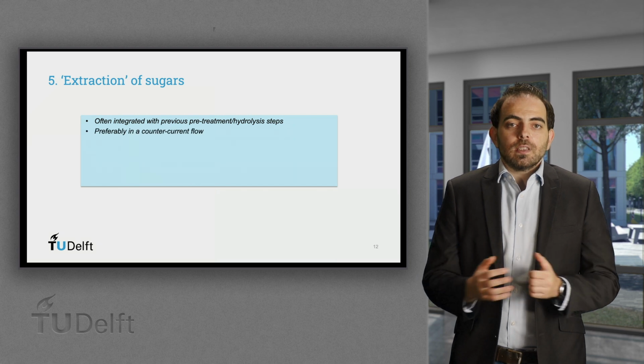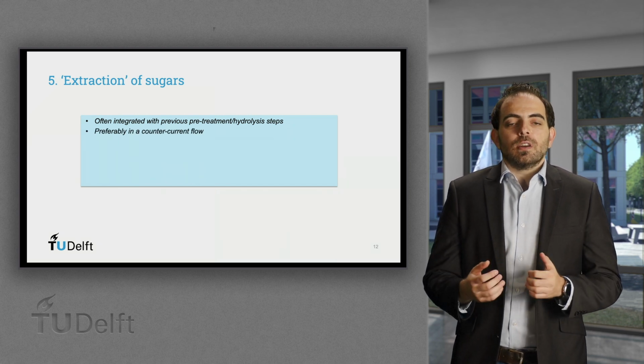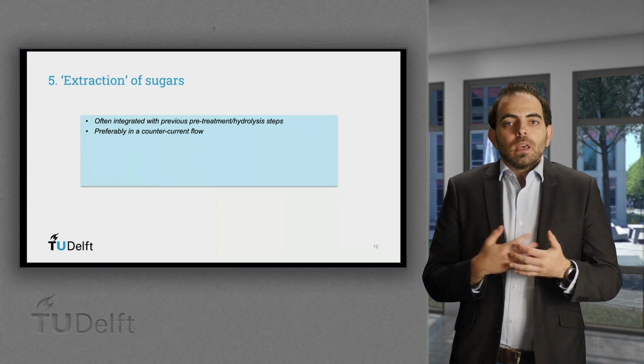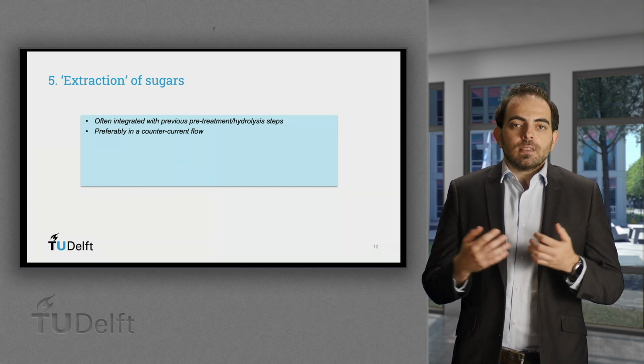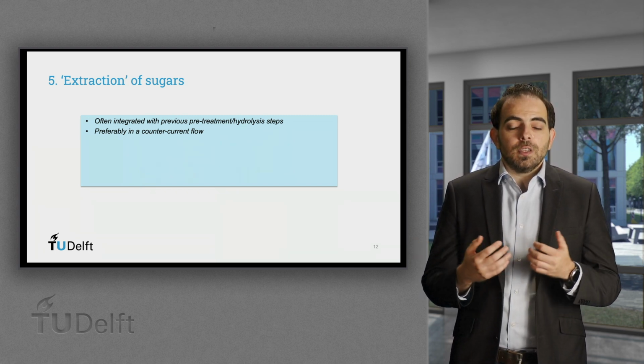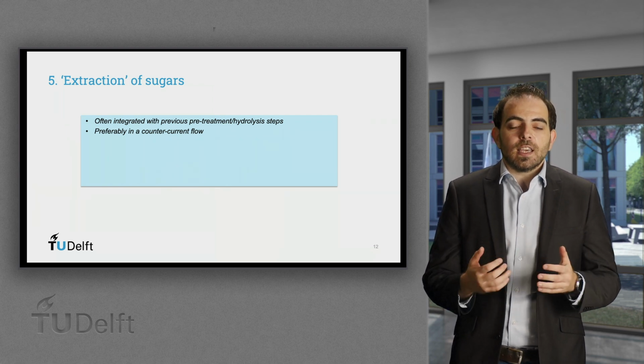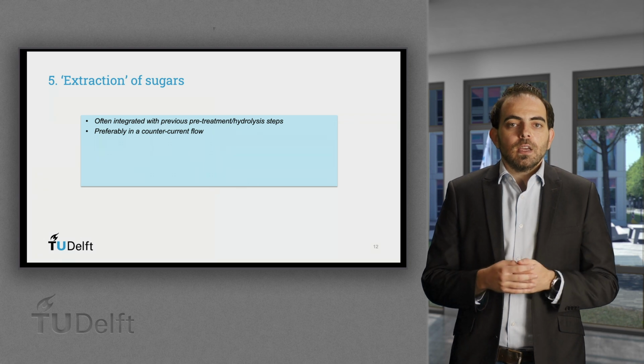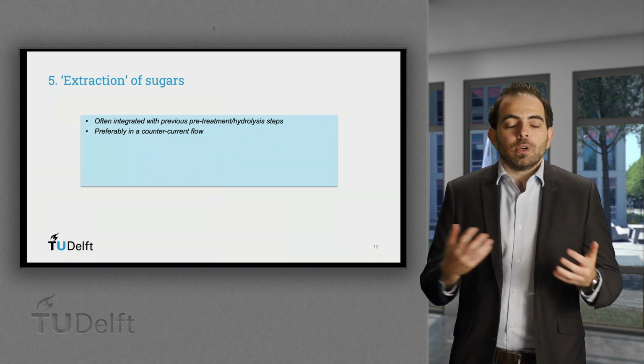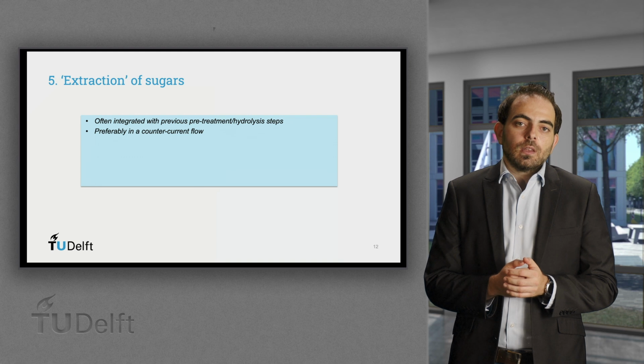For reason of efficiency, the extraction with water is done in a counter-current way. In sugar beet processing, this is in a so-called diffusion tower, whereas for sugarcane, this is done in a cascade of counter-current mills that each act as an equilibrium stage.